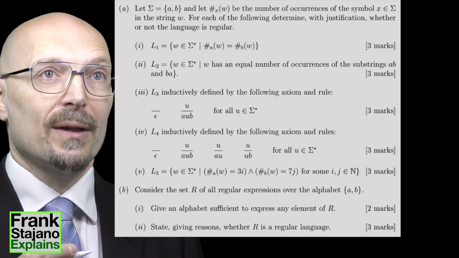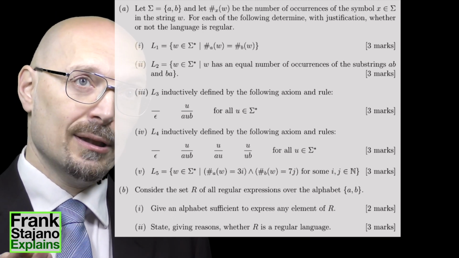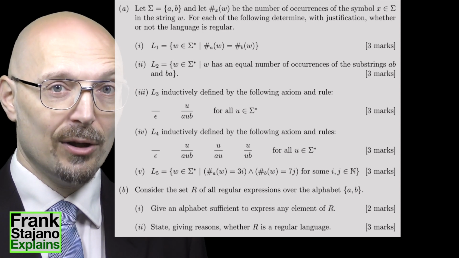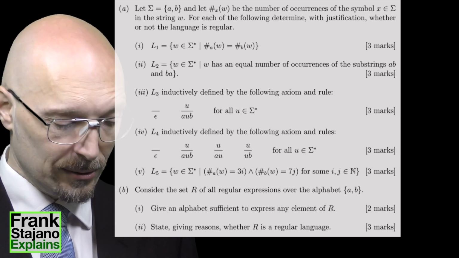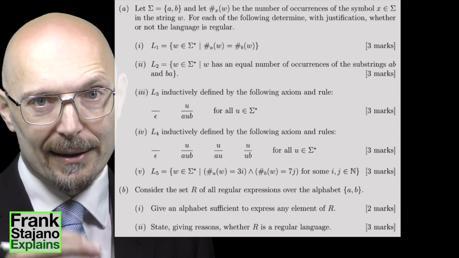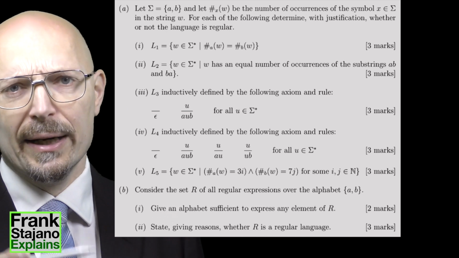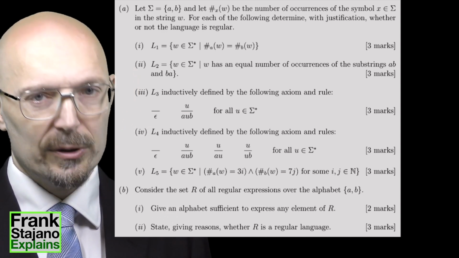To remember an arbitrarily large number of A's, I would need an arbitrarily large number of states in my DFA. And so with the pumping lemma I can technically show that this would not be a regular language. So L1 I know how to do, and the answer would be no, it's not regular.